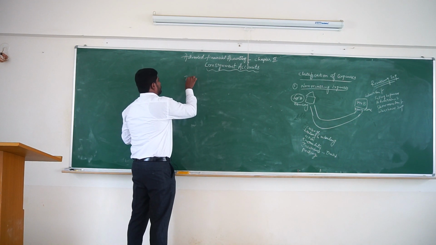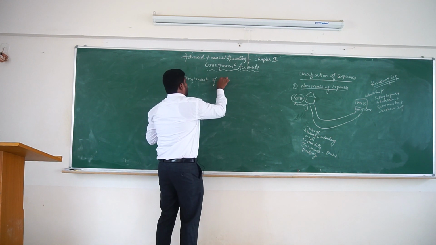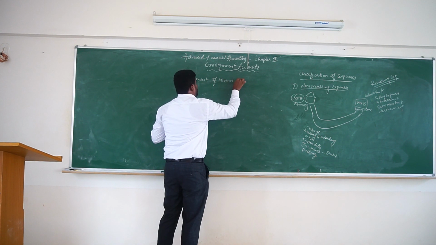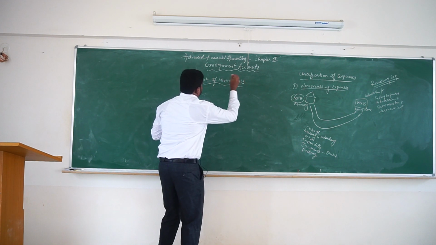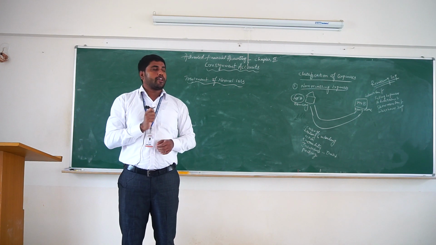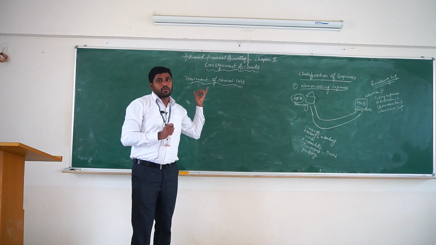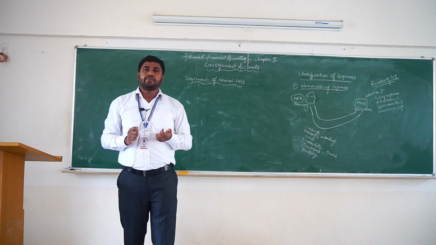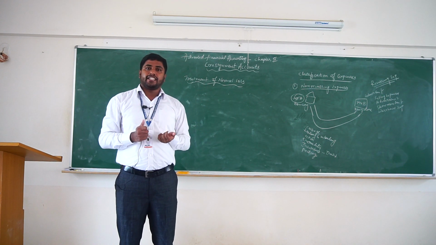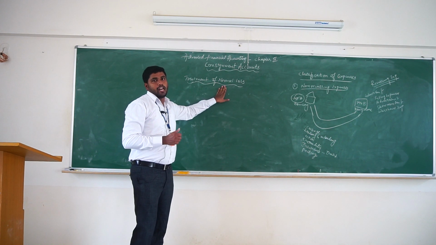Treatment of normal loss. Normal loss means when goods are damaged or lost because of expected reasons, like goods damaged due to leakage, evaporation, breakage, and such reasons are called normal loss.